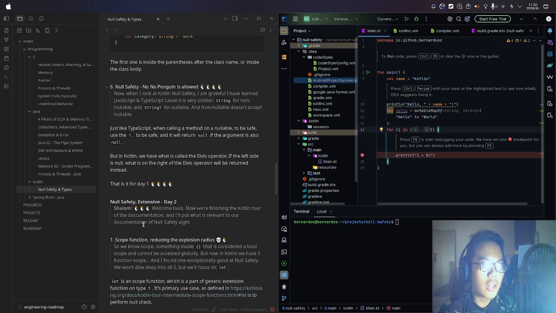But in Kotlin, we have what is called the Elvis operator. If the left side is null, what is on the right side of the Elvis operator will be returned instead.